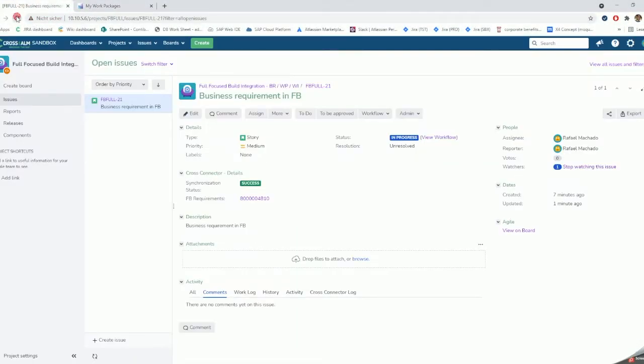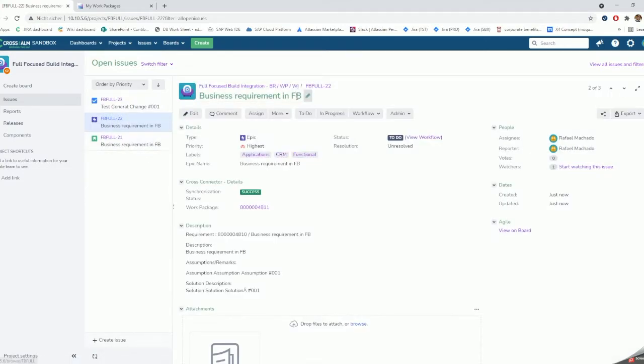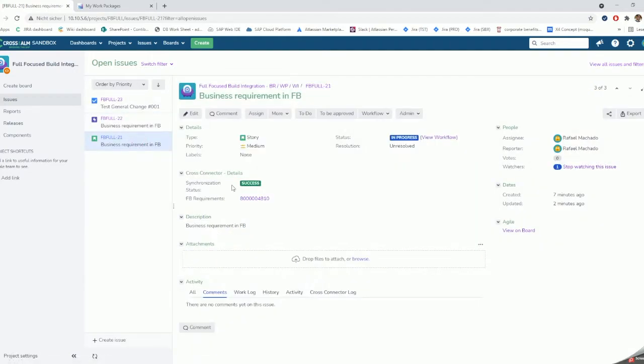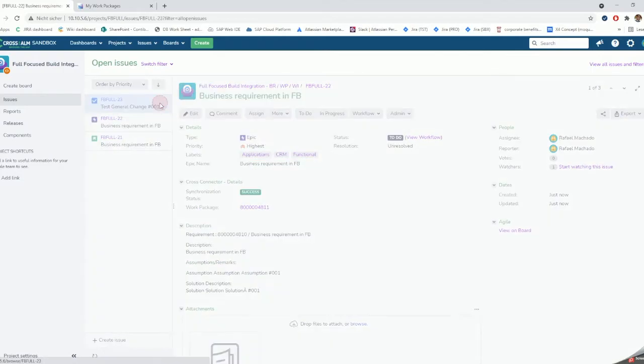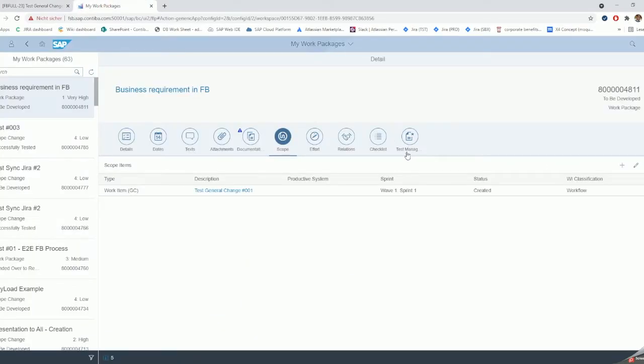When I come back to Jira and I refresh my list, I have one epic that represents my work package and one document that represents my work item. This one here represents my work item, general change. Okay, so from now on it's fine. I don't need to play around anymore with this document unless I want to do something specific.